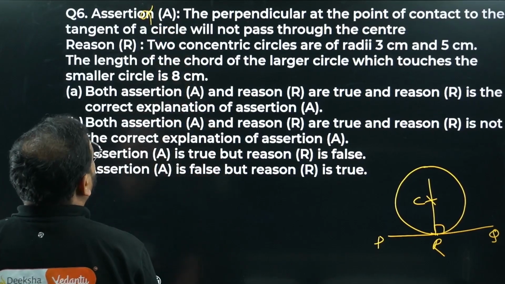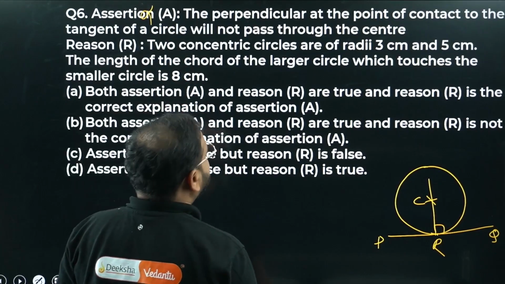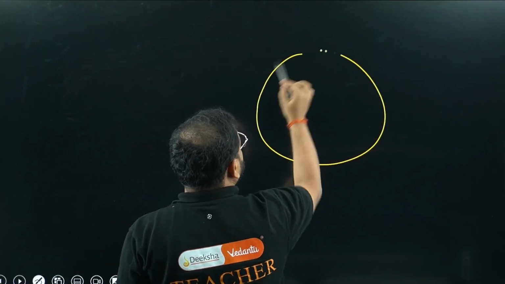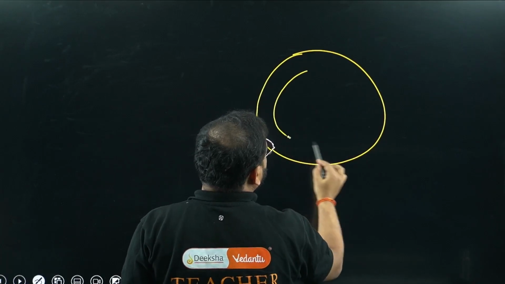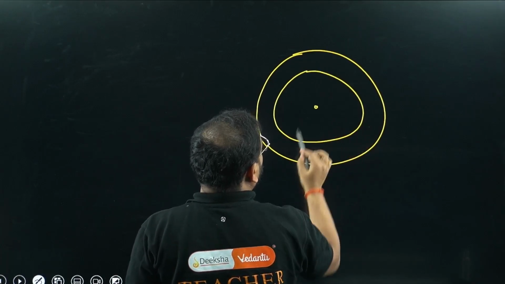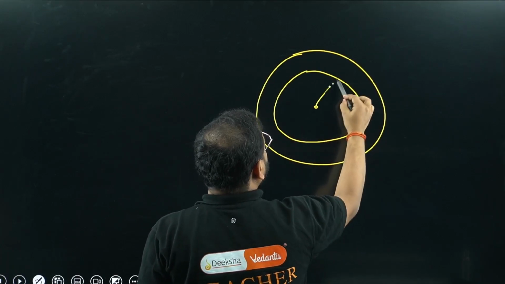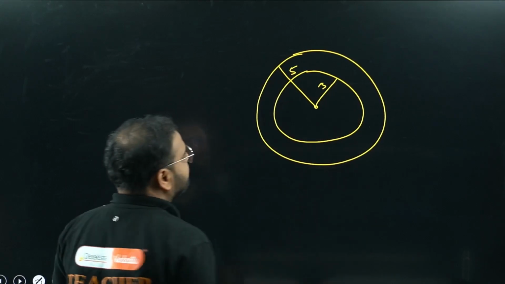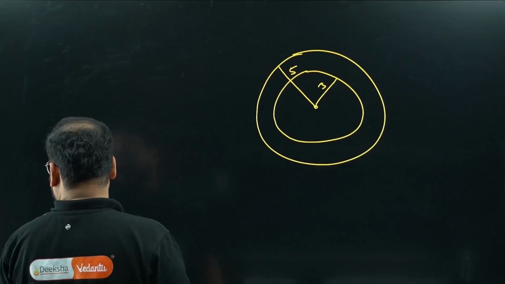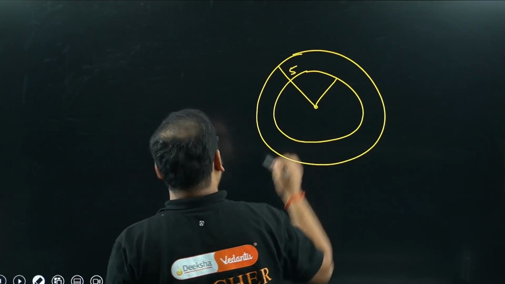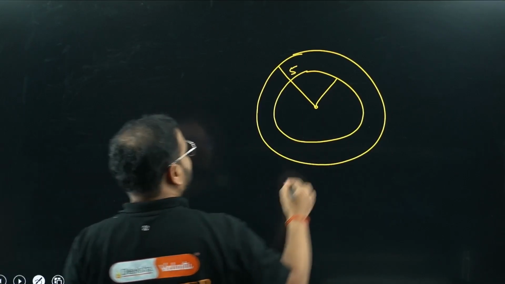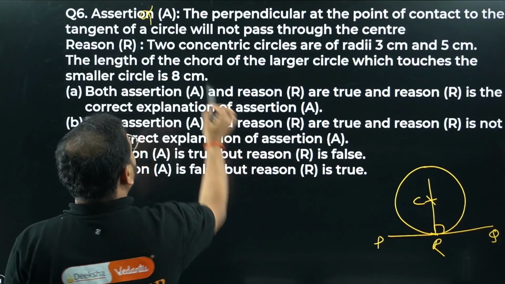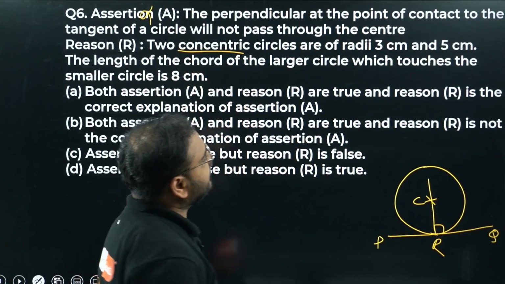Let's check the reason. Two concentric circles are of radii 3 and 5. I'll try to make it as good as I can. Radius 3 and 5. This is 3, and this is 5, correct? Is it not clear? I can do better with the values that I put in here. Please check, 3 and 5. The center is the same. Concentric means the center is same. Radius 3 and 5 centimeters.